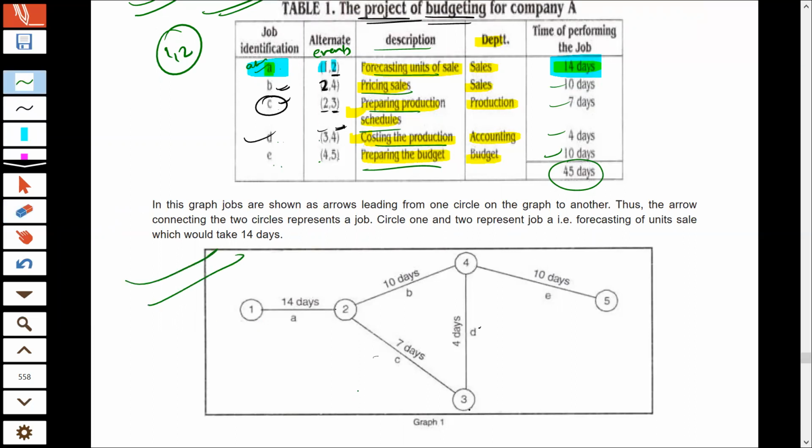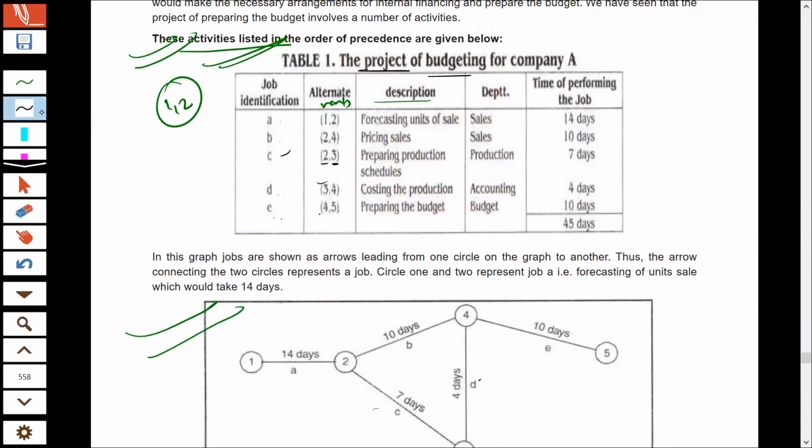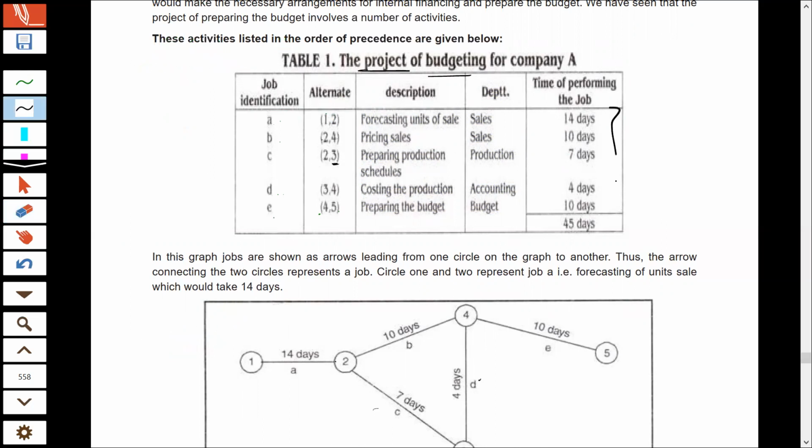And usually the PERT chart is prepared on the basis of 3 kinds of assumptions. See, all the things that are written here are just assumptions. These are just your predictions. It is a normal prediction that the sales forecasting will be done in 14 days. Pricing of sales will take 10 days. Though reality can be much different, we try to predict it because we are doing all these things for the future, and they cannot be predicted with utmost certainty. So all these are just assumptions, right?